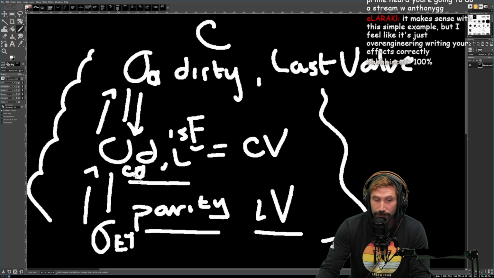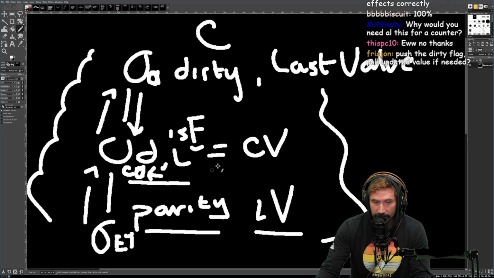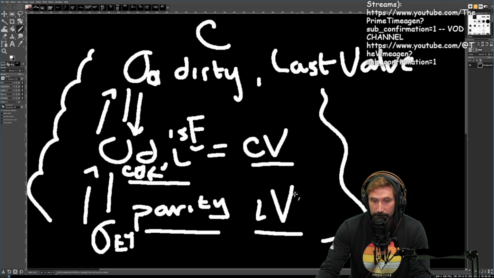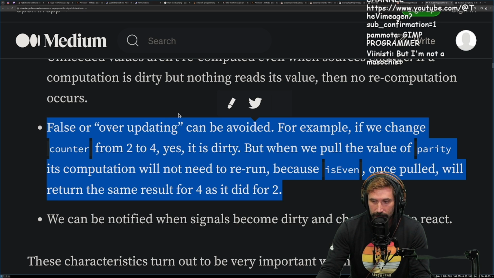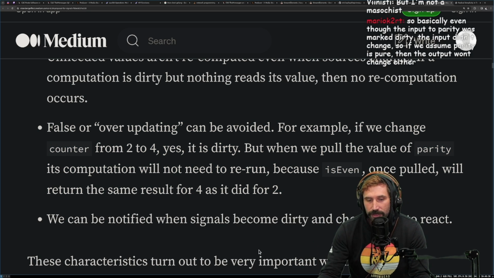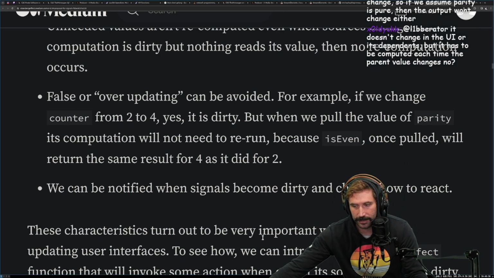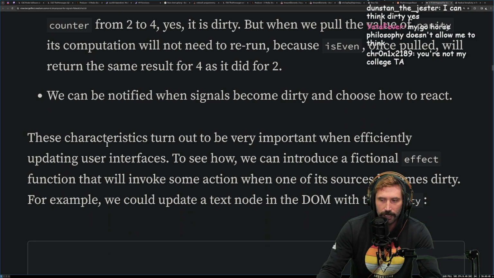We probably need referential dirty flags, and I should be able to go up the chain and down the chain. We probably need a last value, and we need to compare current value versus last value. Like, we need to go through all of this, right? But I'm not a masochist. Well, you can think it. You don't have to implement it. Can you think through it to the point where you could implement something? I think a lot of people don't go through that and think about how things are implemented.